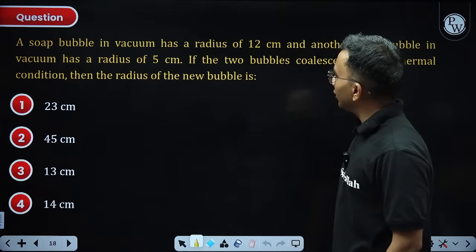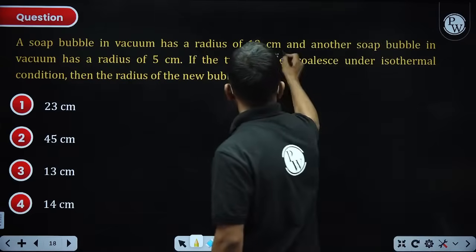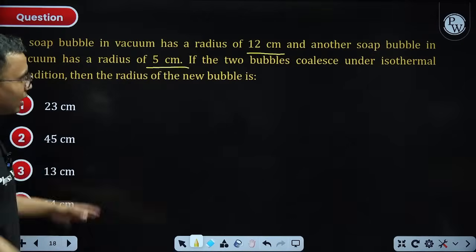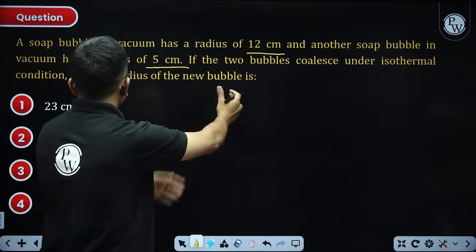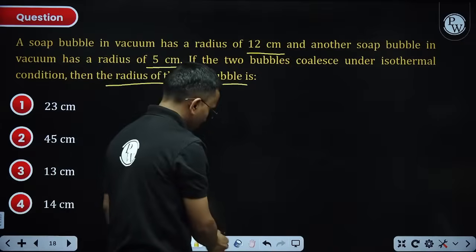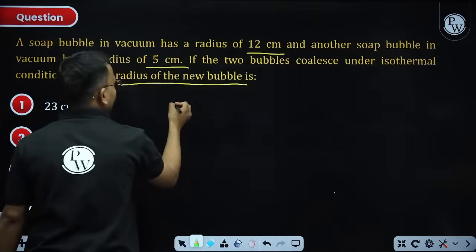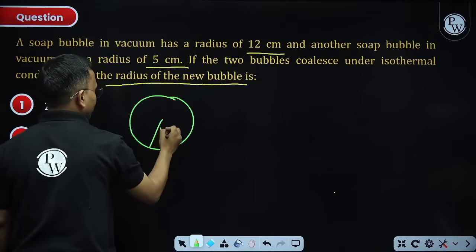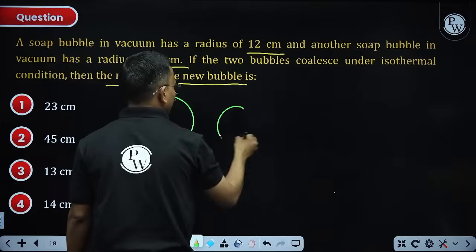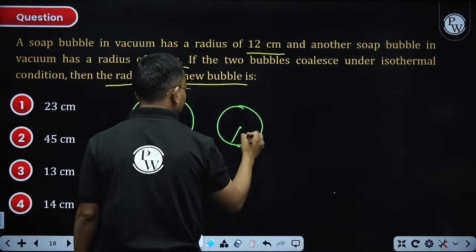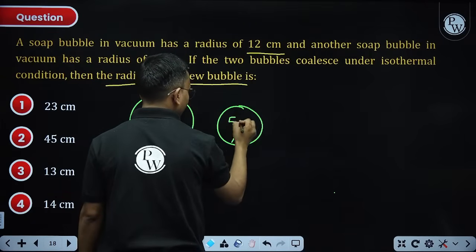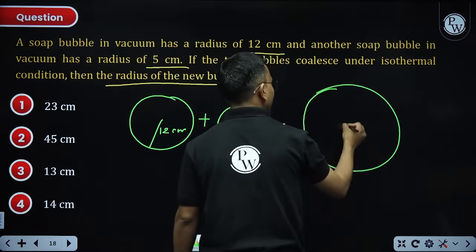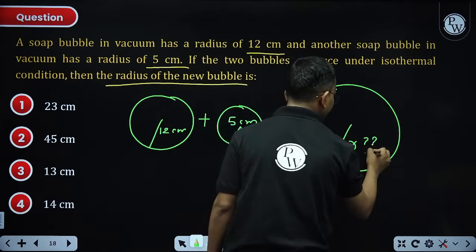A soap bubble in vacuum has a radius of 12 centimeter. Another soap bubble in vacuum has a radius of 5 centimeter. The two bubbles coalesce under isothermal condition, then what will be the radius of the new bubble? This was the first bubble, radius 12 centimeter. This is the second bubble, radius 5 centimeter. They coalesce, means combined. Now this is my final bubble. How much is this radius?